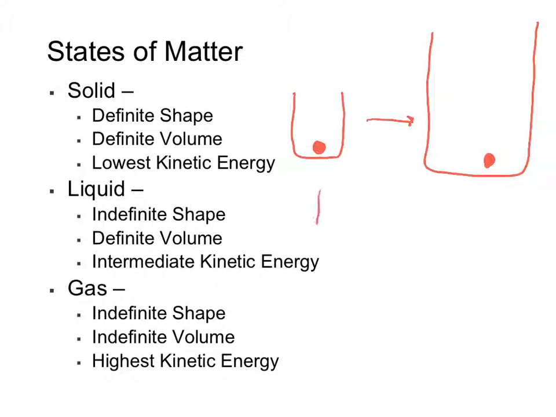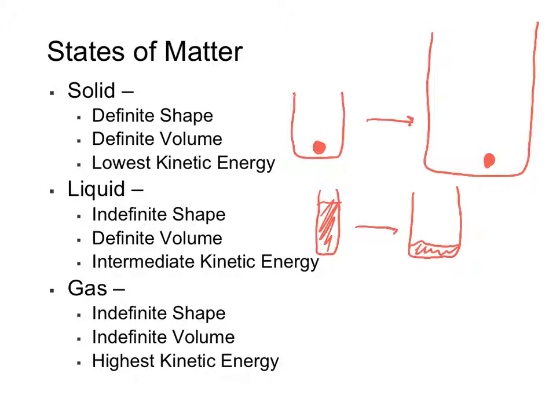If I have 10 milliliters of water in a graduated cylinder, and I move that water into a beaker, the volume is still going to be 10 milliliters. However, the shape is now the shape of the new container. Our third state of matter, gases, have the most energy. As a result, they will take the shape of and fill the volume of whatever container they are in.